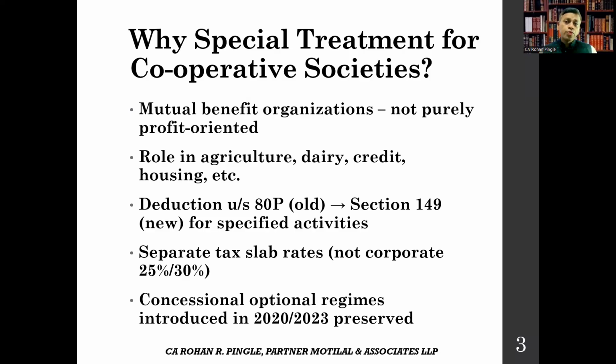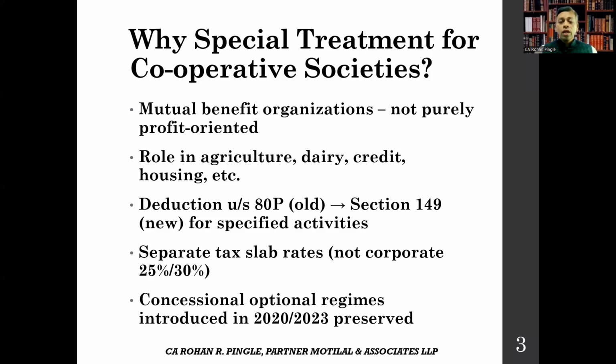The concessional optional regimes introduced in 2020 and 2023 have also been fully preserved, no change. In practice, the special treatment encourages collective economic activity in rural areas. So this segment will be particularly useful for all those who are in dairy, sugar, or credit societies.